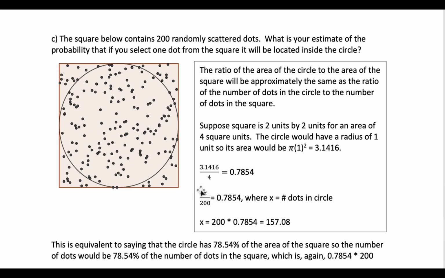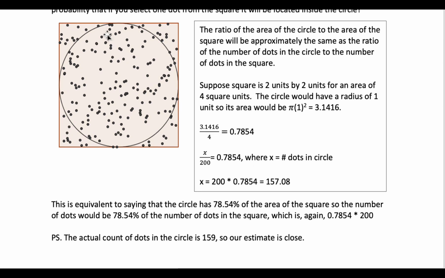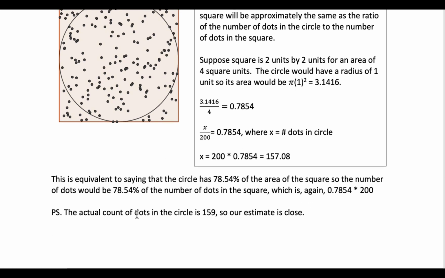Well, when we multiply 200 times 0.7854, we end up with 157.08. And so the probability that we would pick a dot that would be in the circle is 0.7854. The number of dots that we could estimate would be in the circle is 157.08. And there are actually 159 inside the circle, so our estimate is pretty close.